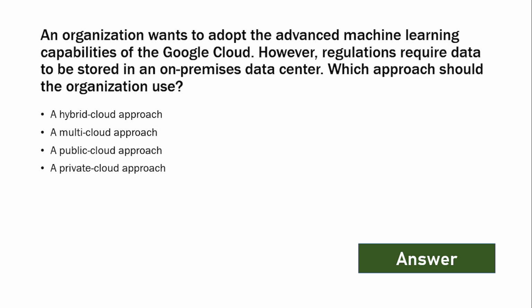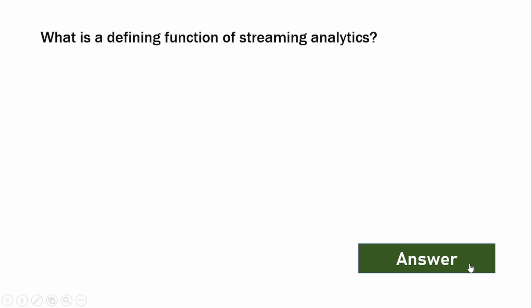And the answer is a hybrid cloud approach. Here is the explanation. A hybrid cloud combines on-premises infrastructure with cloud services, allowing data to remain on premises while using cloud-based ML. Let's move to the next question.